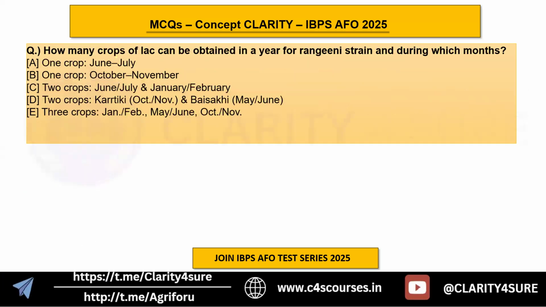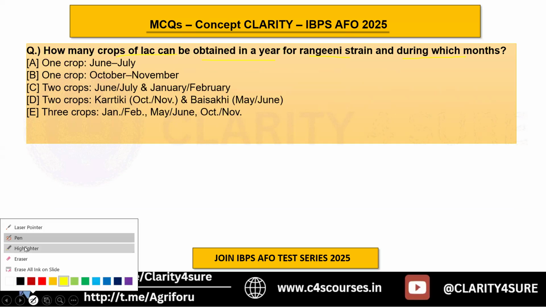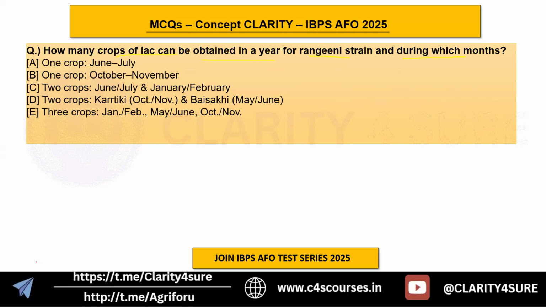How many crops of lac can be obtained in a year for the Rangini strain, and during which months? Lac strains and their cultivation are an important topic of lac culture, so you should be familiar with all the strains, the Rangini strain and the Kusumi strain. The options are: one crop in June and July; one crop in October and November; two crops in June, July and January, February; two crops, Kartiki in October or November and Baisakhi in May and June; or three crops.